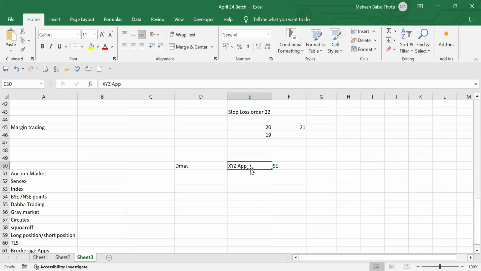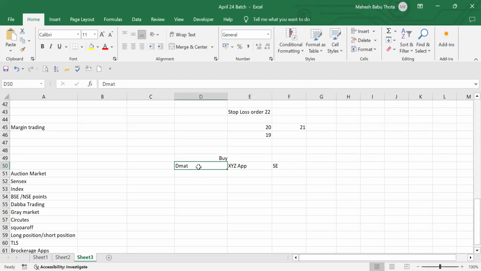Suppose the broker fails to deliver the shares to the stock exchange, because on the other side there will also be another party, right? Let's assume we are buying the share.